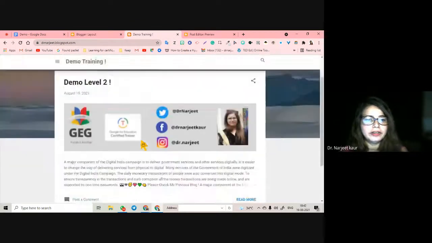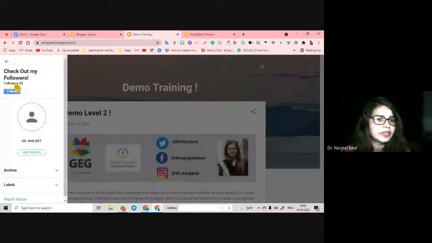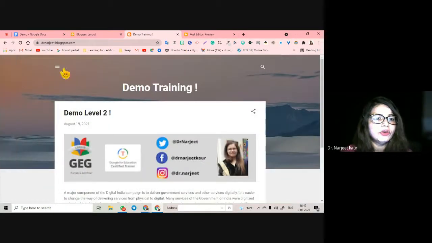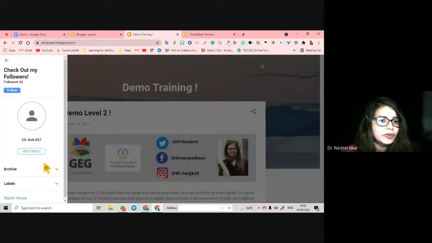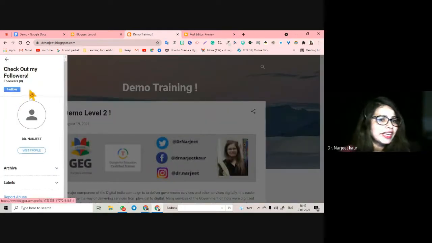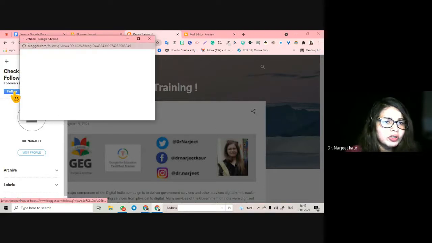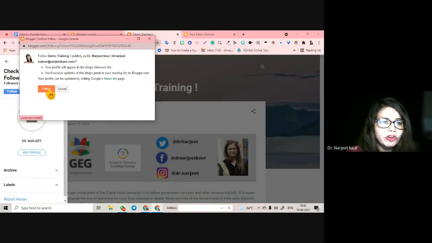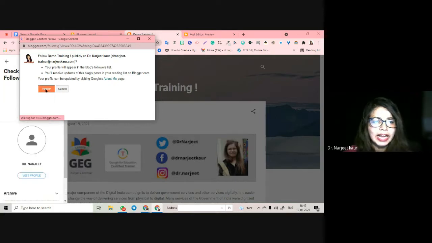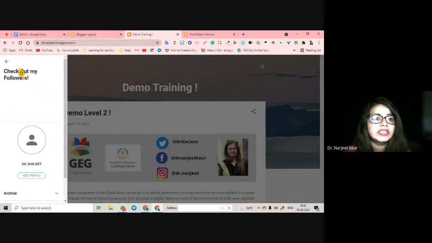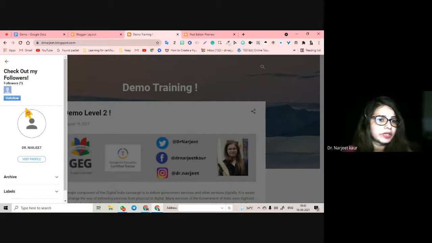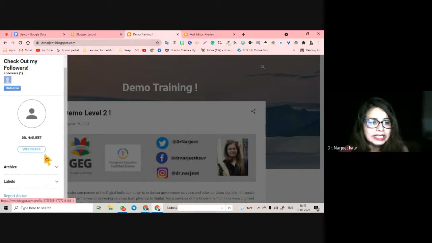Okay, here we are. When you click on these three lines, this hamburger kind of a thing, you will see I included one gadget which was check out my followers. No followers. If I click on follow, I will get my followers. You want to follow this? Follow. And you are done. Right? So these are the layouts that you can try.